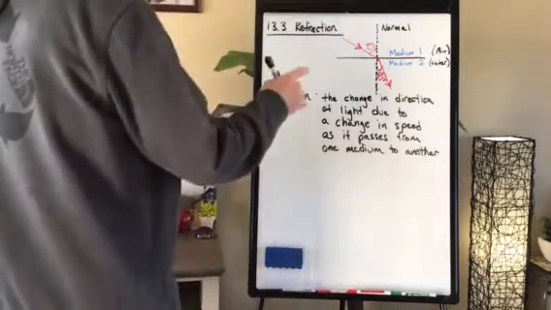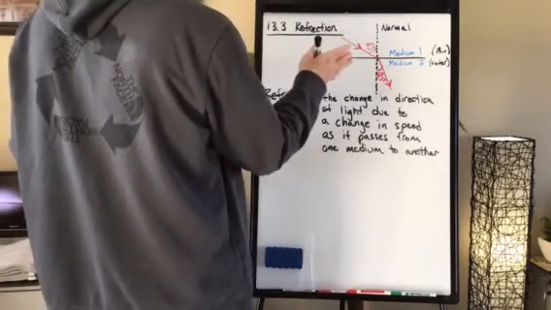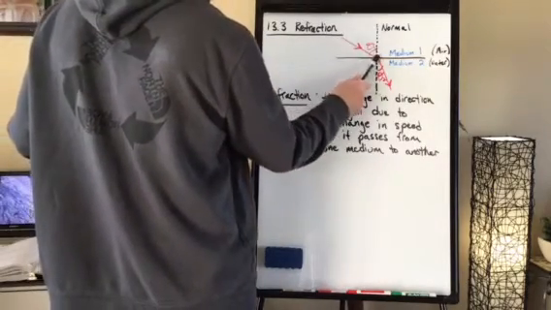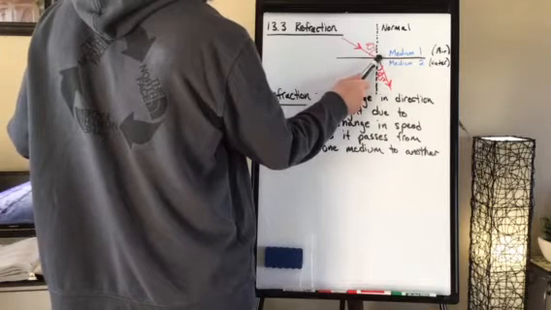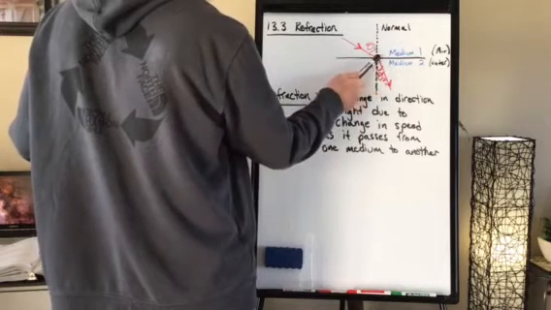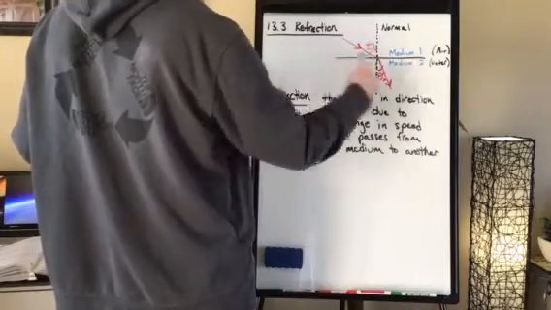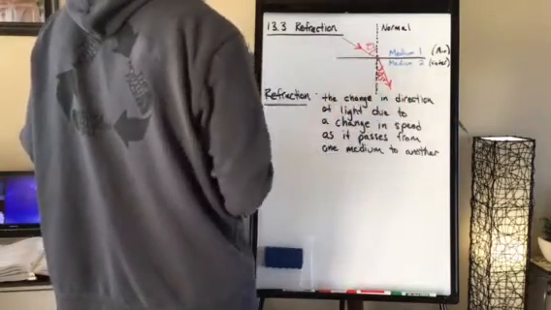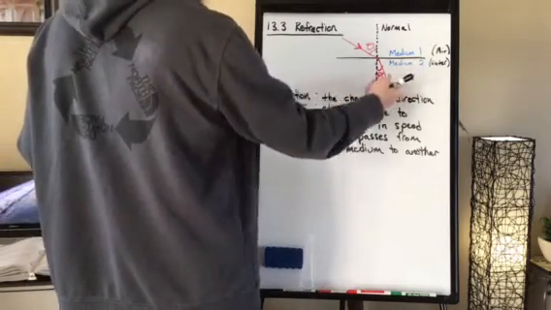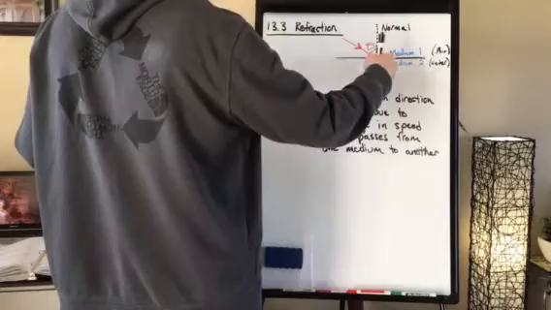So as light is slowed down as it enters a medium, it's going to bend towards the normal. In this case, as light hit the water, that light slowed down because the water is more dense than the air. So it's going to bend that light towards the normal, which again was that perpendicular plane in respect to the medium. If it speeds up, so if this medium is less dense, that light is going to be bent away from the normal.